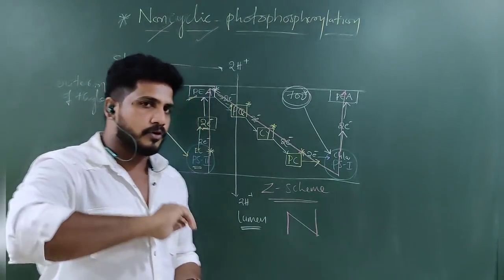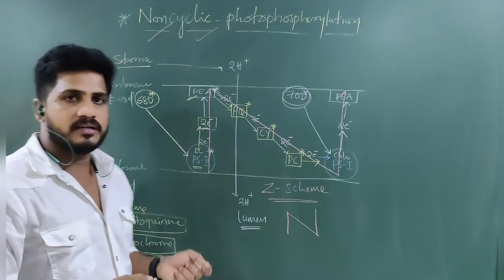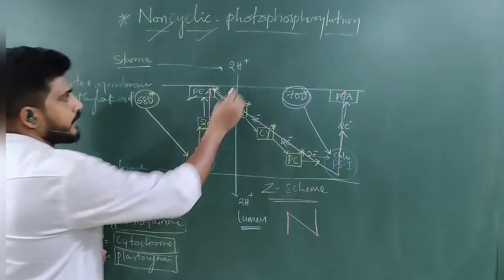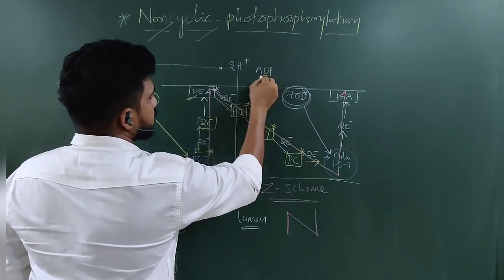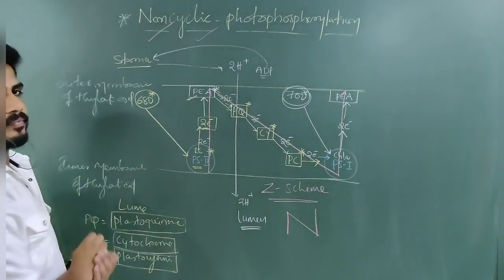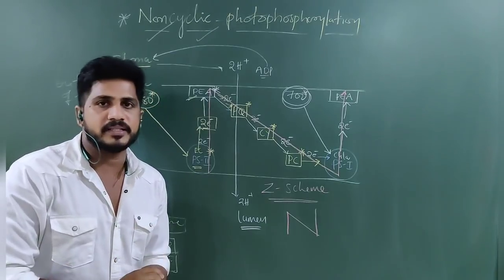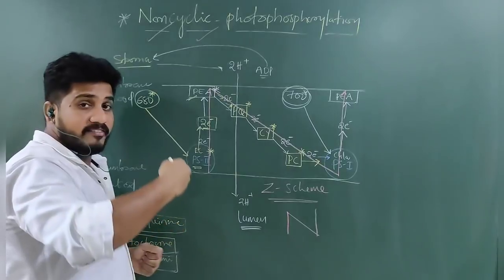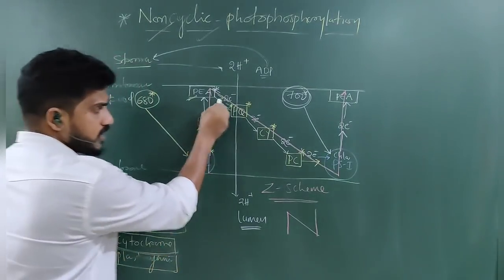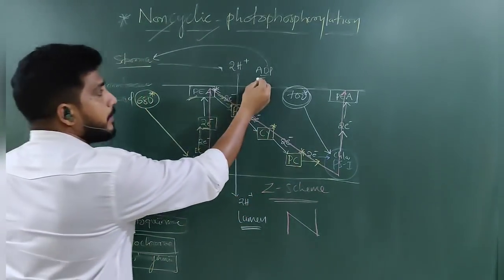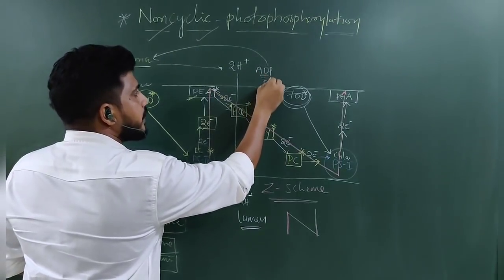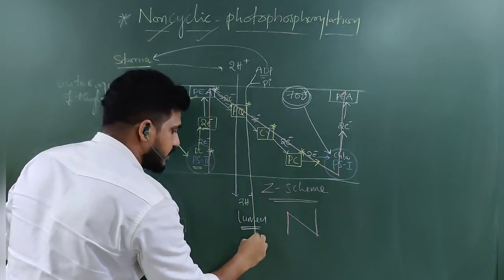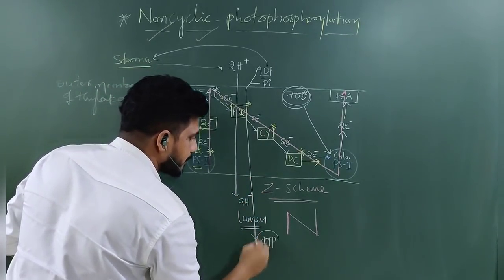You can ask me here, sir, photophosphorylation means when light falls, phosphate should be synthesized. Where are phosphates synthesized? Very clear here. Here ADP molecules are also there, in the stroma. Inside the stroma, protons will be there, and ADP is also there. While electrons are falling, energy will be released, and by taking that one phosphate ion, one ADP comes and receives that energy and becomes ATP.